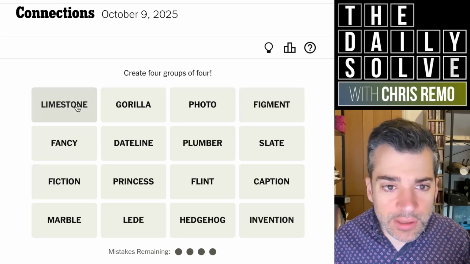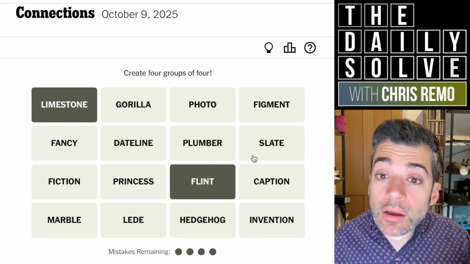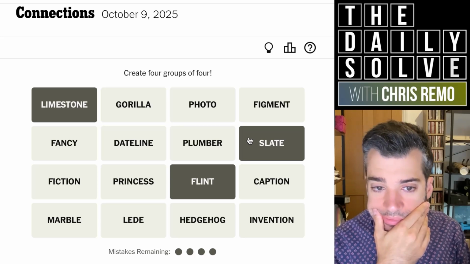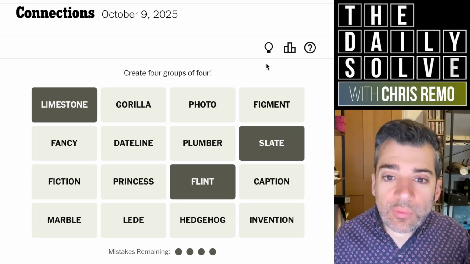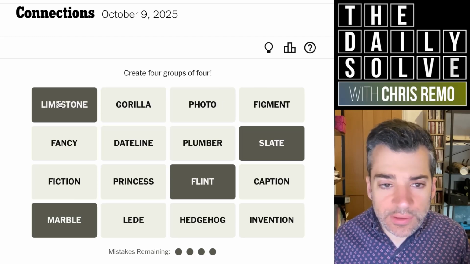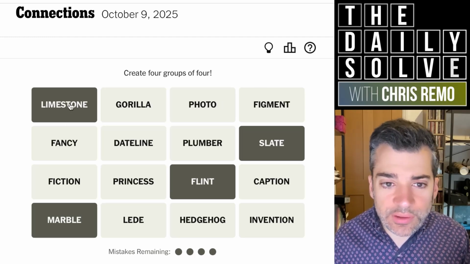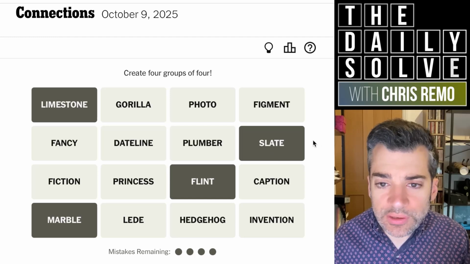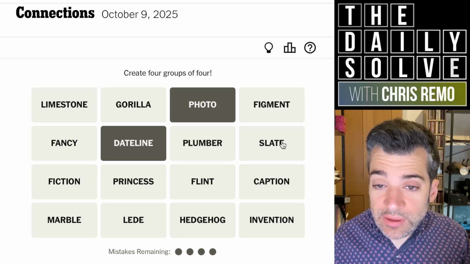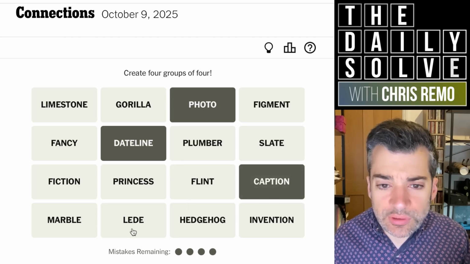I don't think I have four yet, but limestone, flint. Oh, no, slate for that as well. Right, okay. And marble, okay. Maybe photo is part of the journalistic one then. See, this is why it's not a bad idea to pre-solve these if you can. Limestone, marble, flint, and slate. Okay. So then we'd have Dateline, photo. Maybe slate isn't, maybe I made that up. Dateline, photo, caption, and lead.